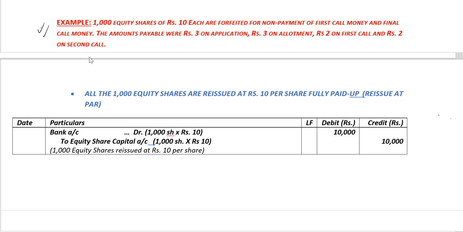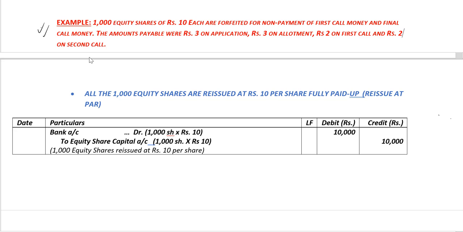The first example is reissue at par. All the 1000 equity shares are reissued at rupees 10 per share fully paid up. So we see here that the paid up value of the share is rupees 10 and the reissue price is